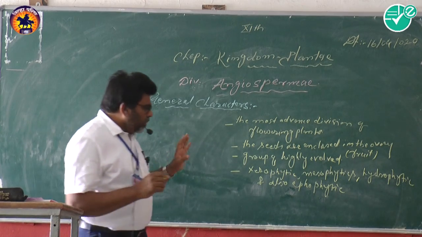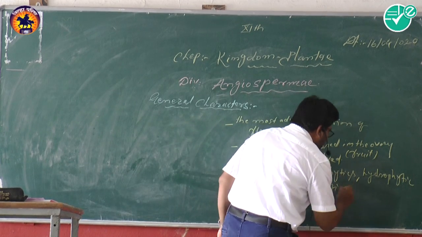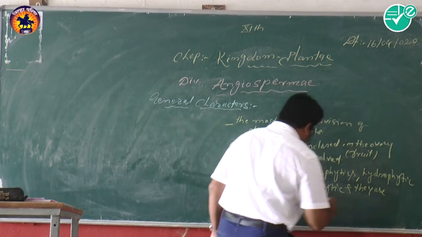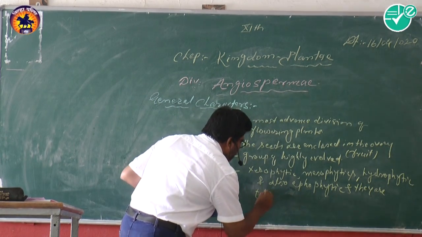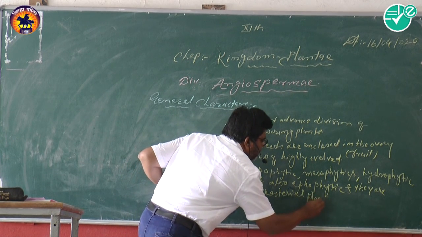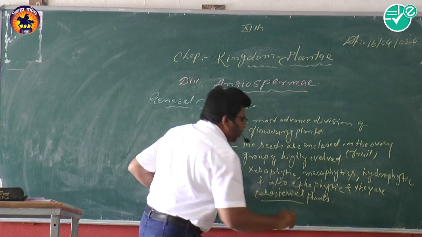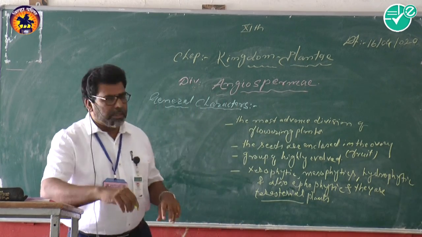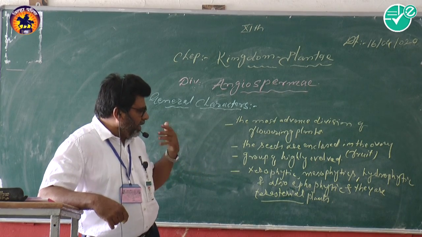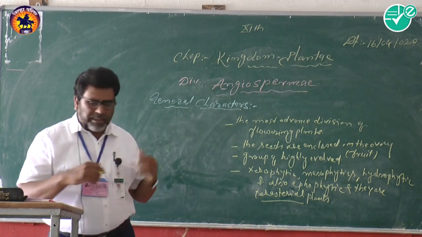Most of them are terrestrial plants. This is the habit of the plants. They are found in different regions as xerophytic, mesophytic, hydrophytic, epiphytic, and terrestrial.